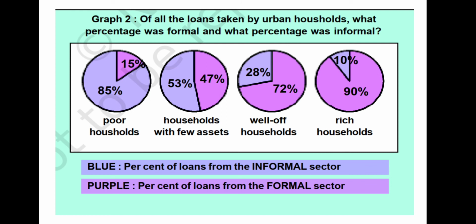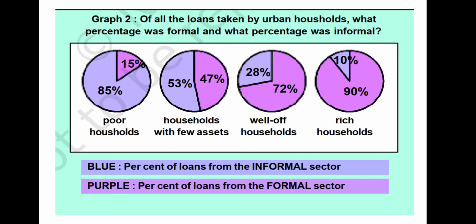And here graph 2 shows the importance of formal and informal sources of credit for people in urban areas. So here the people are divided into four groups from poor to rich. As shown in the figure, you can see that 85% of the loans taken by poor households in the urban areas are from informal sources.